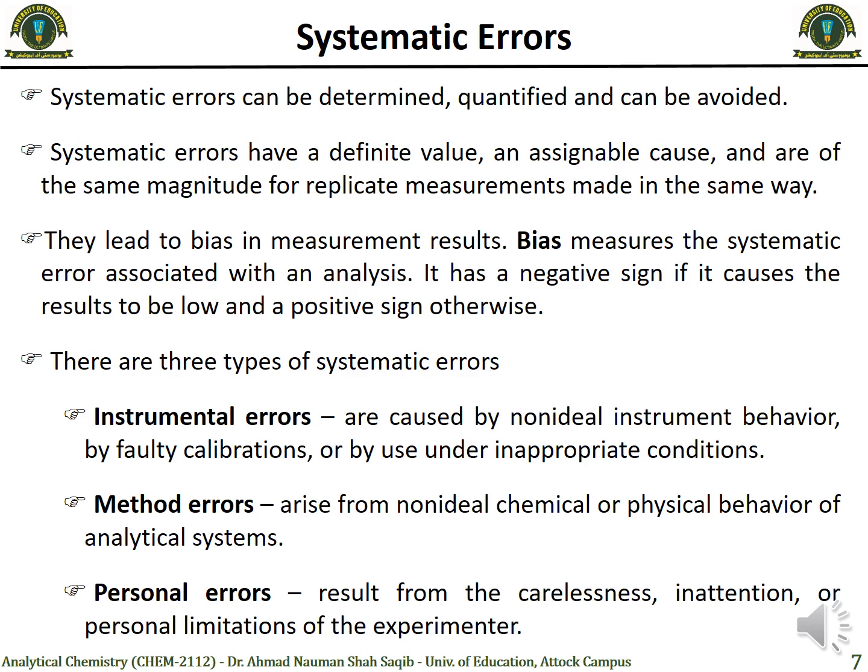Second is the method error. If there is some error in the method of the experiment, that can also result in error in the analysis, and it can be caused by non-ideal behavior of the analytical system. Both can be chemical or physical. And the third type of systematic error is the personal error, which is caused by human beings from their carelessness, inattention, or in some cases personal limitations of the experimenter. However, all of these kinds of errors can be determined and can be avoided.